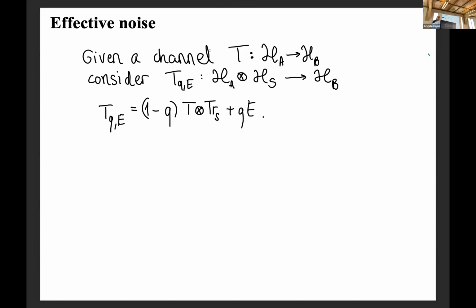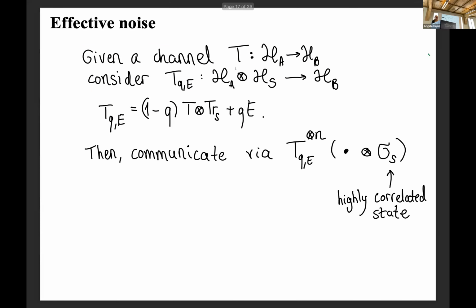So if you have some channel that acts on the logical space A and maps to B, you can consider a bigger channel that also takes the syndrome space as input, the space that has the correlated state in it. You can construct this channel such that with some probability it traces out the extra space, and with some probability it does something horrible, but we don't know anything about it and we don't assume anything about it. And then you are looking at a communication scenario where you take n tensor products of this channel with some input state that is correlated between the inputs.